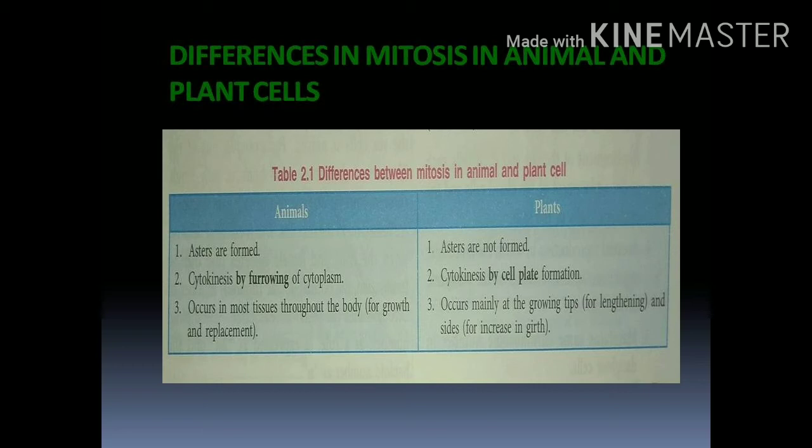In the animal cell, mitosis occurs in most tissues throughout the body. In plants, it occurs mainly at the growing tips. In the animal cell, we can observe it in almost all the tissues, but in plants, we can observe it only in the growing tips, especially in the meristematic tissue. So this is the major difference between the animal cell and plant cell depending on mitosis.